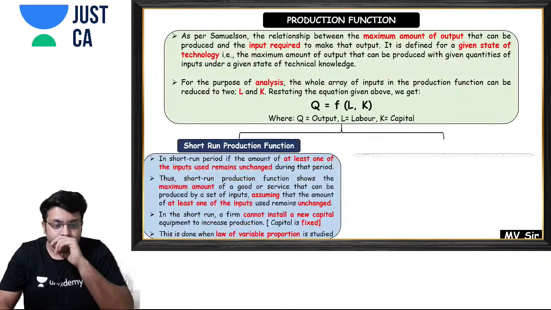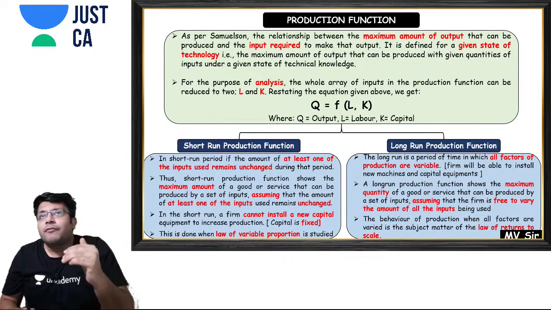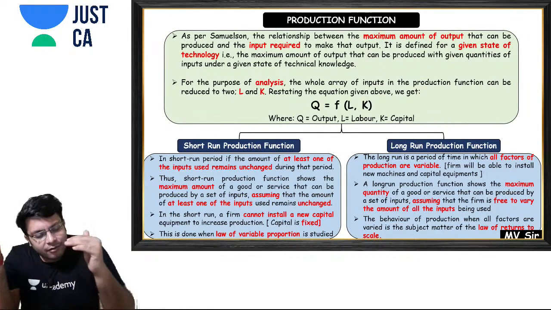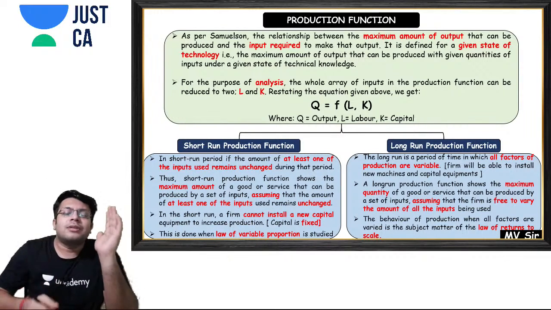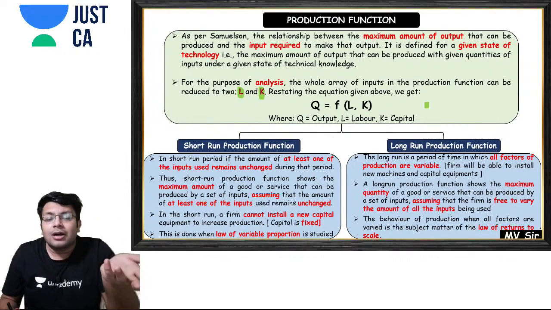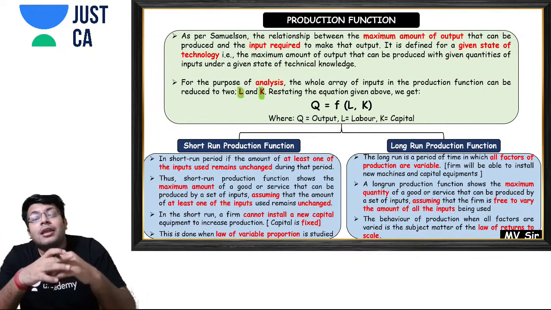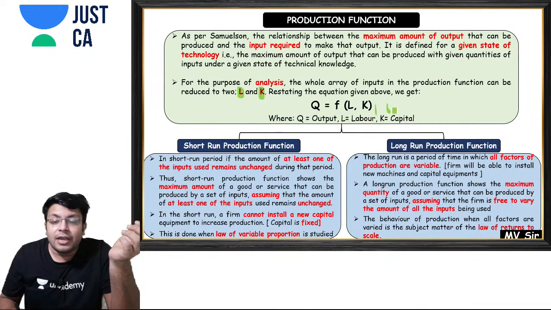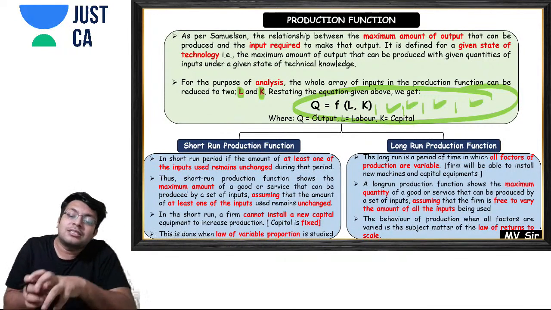Okay. Now the next important point is, for our analysis purposes, when we do further analysis using this production function, we assume that there are only 2 inputs. Sir, why do we assume that there are only 2 inputs? Because in real life there are many inputs, but if we keep on adding inputs over here, then it will be very difficult to analyze many things using that. So for the sake of simplicity,